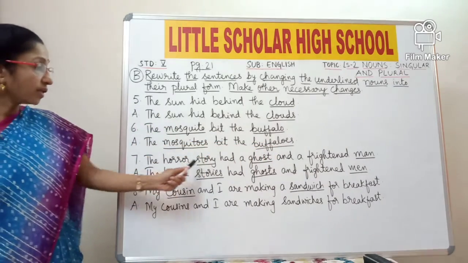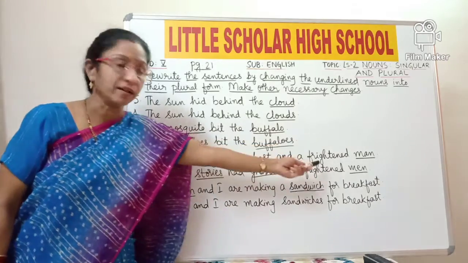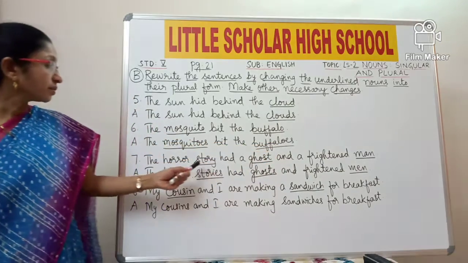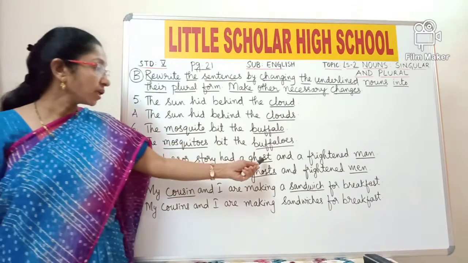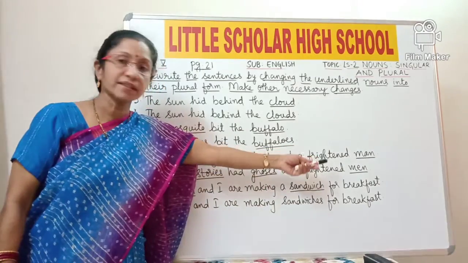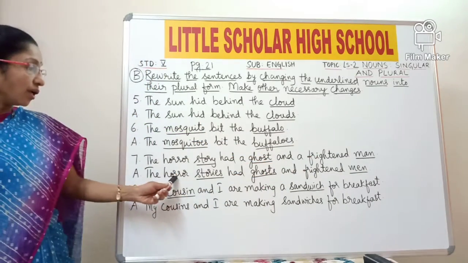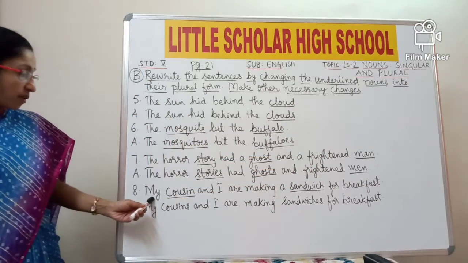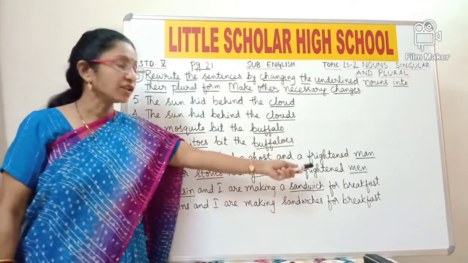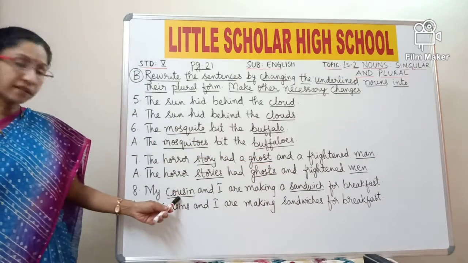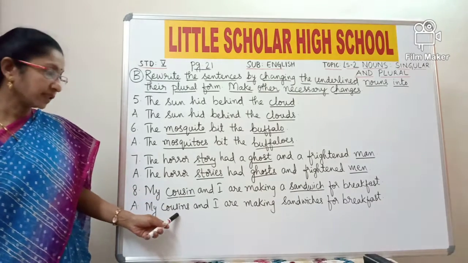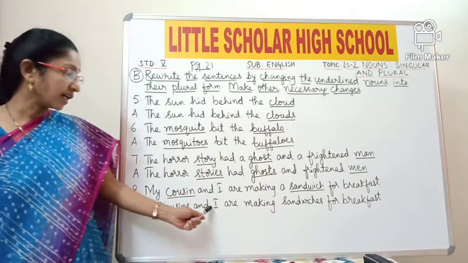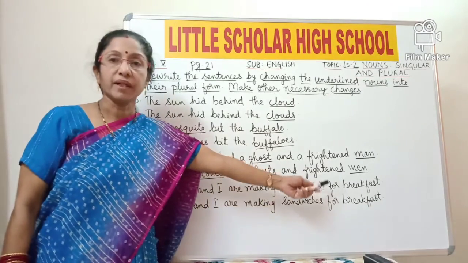Now seventh one, the horror story had a ghost and a frightened man. The underlined words story, ghost and man are all singular. Now the plural of story is stories, plural of ghost is ghosts, plural of man is men. So the answer is the horror stories had ghosts and frightened men. Eighth one, my cousin and I are making a sandwich for breakfast. Cousin is singular, plural of cousin is cousins, and plural of sandwich is sandwiches. So the answer is my cousins and I are making sandwiches for breakfast.